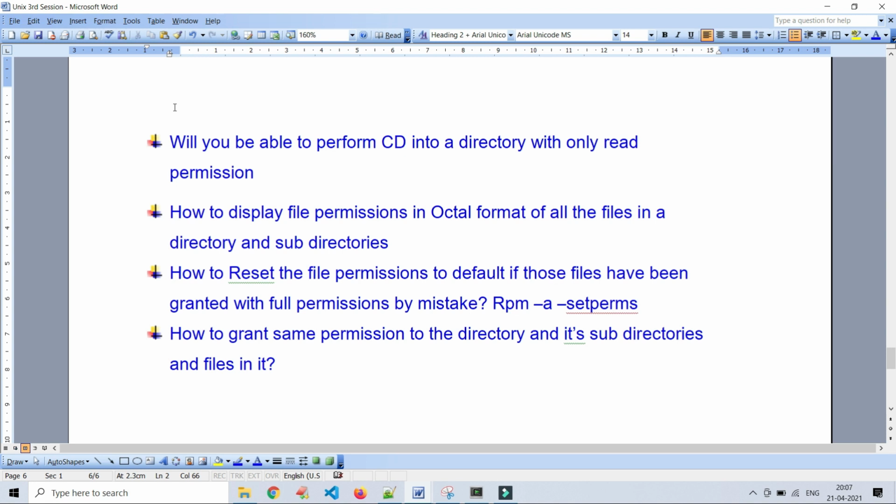Last question. How to grant same permission to the directory and its subdirectories and files in it? What they are asking, give the same permission as the directory has to its subdirectories and the files that reside in it. If my directory has 777 permission or 644 permission or whatever the permission is, whatever the files and subdirectories reside in this directory should have the same permission set.